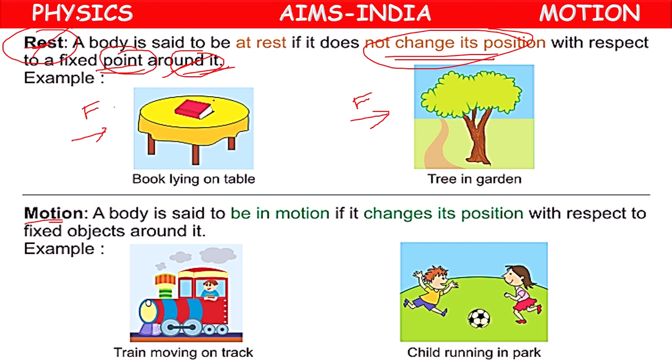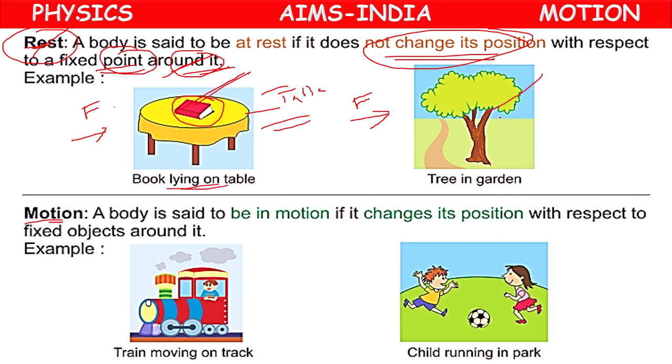Here, a book lying on a table. With respect to the table, the book is under rest because its position is always the same on the table. On one particular position it has been placed, its position is not changing. So with respect to table, the book is under rest.